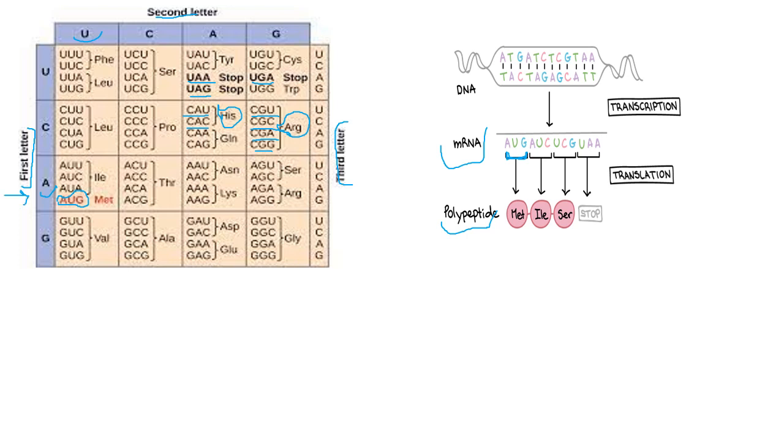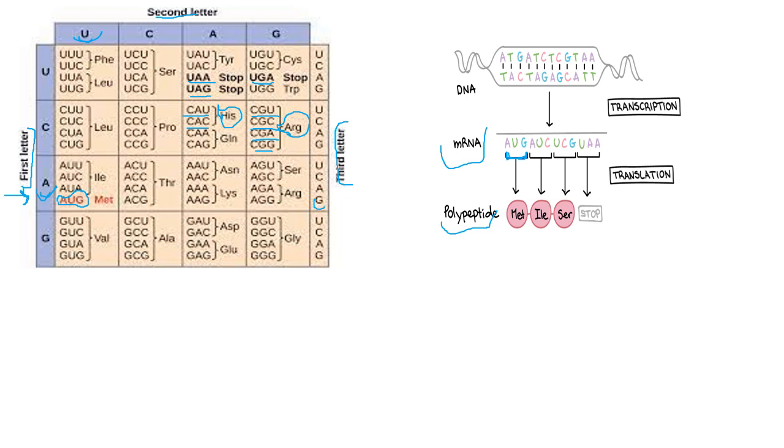The first letter is A, the second is U. So A and U, this is the box. But in order to know which amino acid, we have to look for the third letter, which is the G. Here is the G, okay?